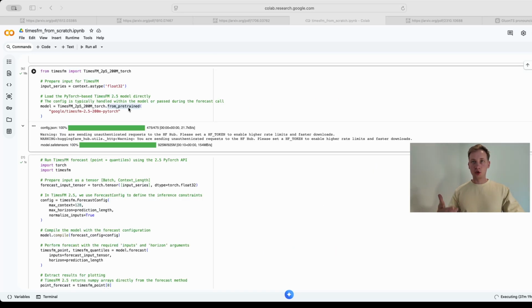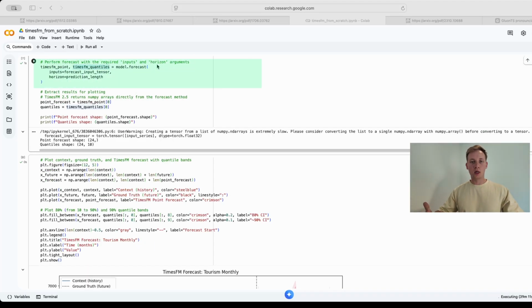Before we build a toy version, let's see the real thing in action. This is TimesFM, Google's 200 million parameter foundational model for time series. We pull it directly from Hugging Face. No custom training, no fine-tuning. We literally just load it and hand it data. To run the inference, we need to make one call. That's it. Notice what comes back. Not a single prediction line.